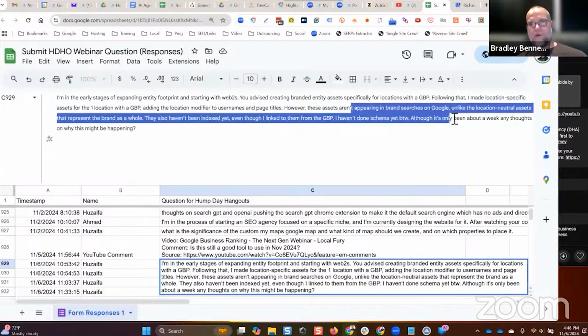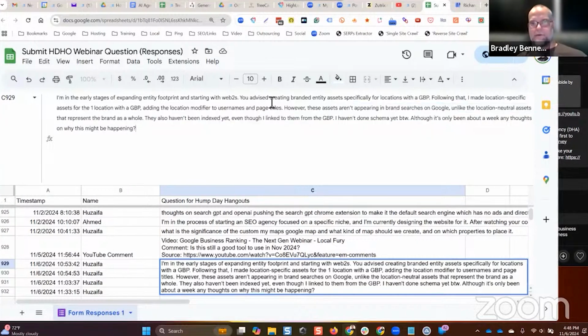Not yet. They won't, but they will. I'll tell you how. Okay, let me finish reading the question, and then I'll tell you exactly how to do it. Unlike the location-neutral assets that represent the brand as a whole, they also haven't been indexed yet, even though I linked to them from the GBP.